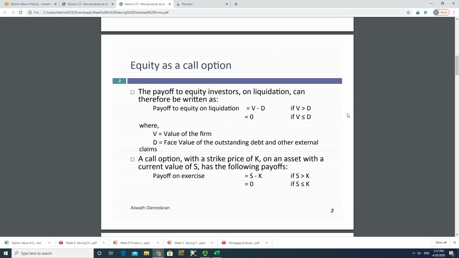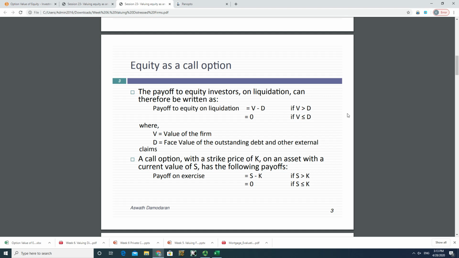Now let's take a look at the first half of this slide. The payoff to equity on liquidation date equals the value of firm minus value of debt. Right? So this is a positive item if value of firm is greater than debt, and the difference is the value of equity. Right? But in case that value declines below the value of debt, if you take V minus D, that's negative.